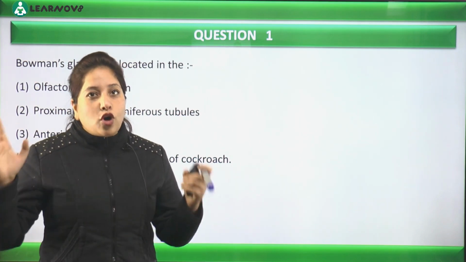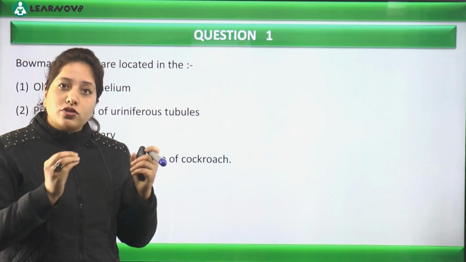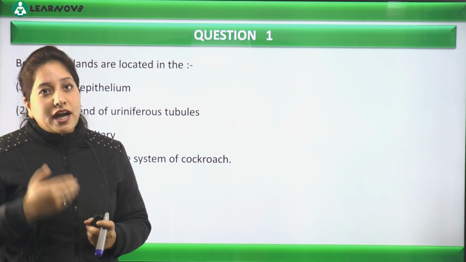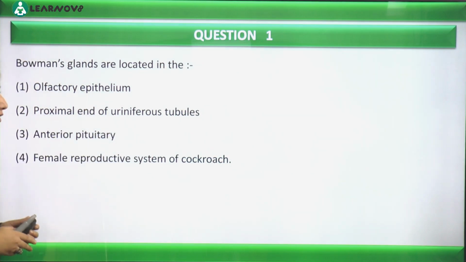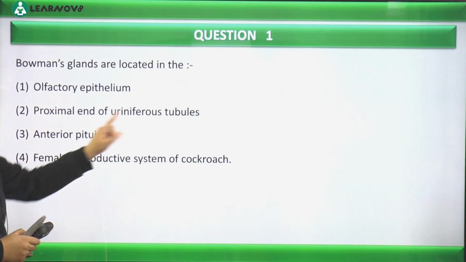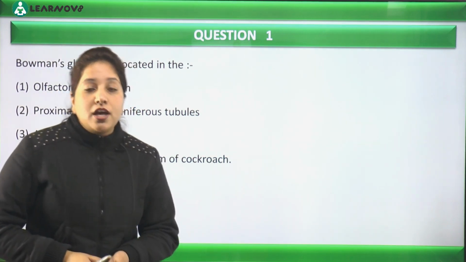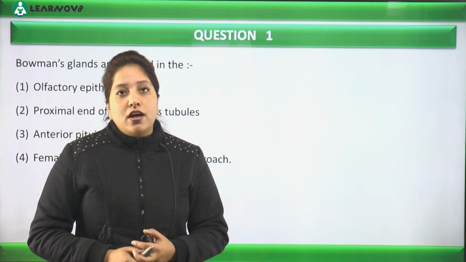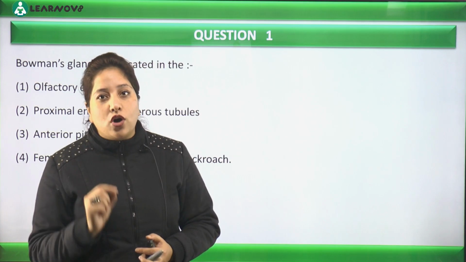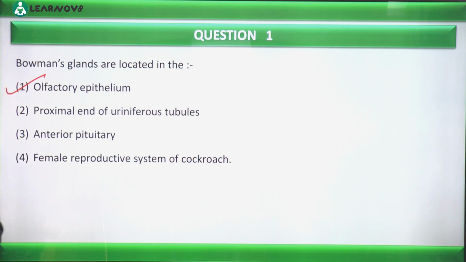Somewhere the topic is related to breathing and exchange of gases. So Bowman's gland and Bowman's capsule are quite different. Bowman's gland is actually a type of nasal gland. Where it is present is asked here. Let's read the options. Olfactory epithelium, proximal end of uriniferous tubule, that means the nephron, anterior pituitary, and female reproductive system of cockroach. After reading the four options, we can say these Bowman's glands are present in the first option, the olfactory epithelium.